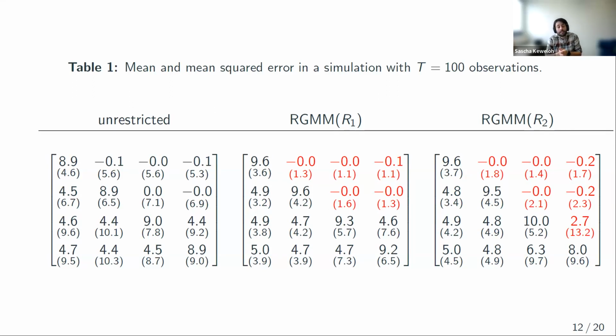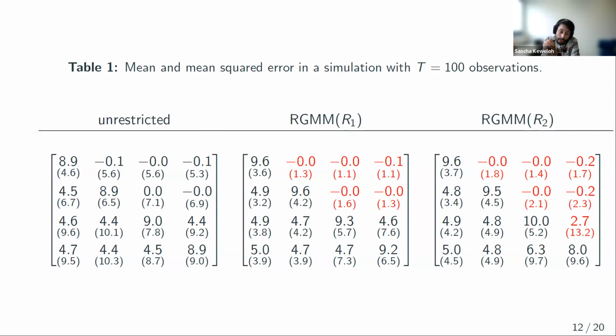And you can see that these restrictions have a value because they lead to an increase of the performance of the unrestricted elements. Mean squared error and bias is smaller here. For this element, for example, mean squared error is like 3 times smaller compared to the unrestricted estimation. So this simulation shows that the rich estimator here really allows to exploit our prior economic knowledge to get more precise estimates.